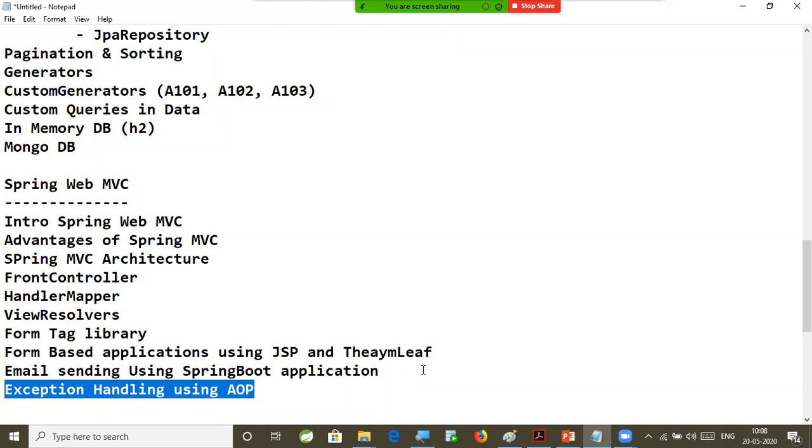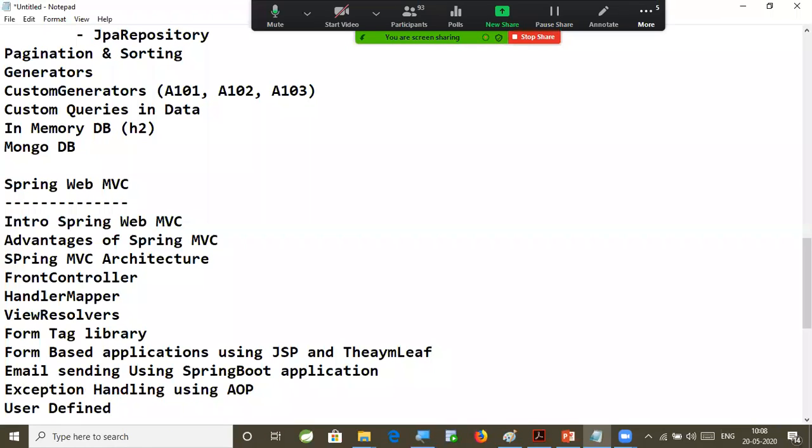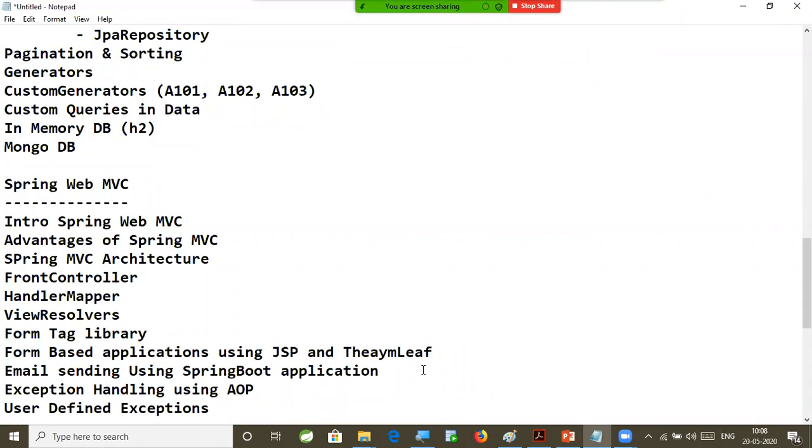How to handle the exceptions of our Spring Boot web application? By using the AOP mechanism. Throws advice concept will be available, right? So exception handling and user defined exceptions also we are going to create for our web application. How to handle user defined exceptions in our Spring web application will also be understood here.